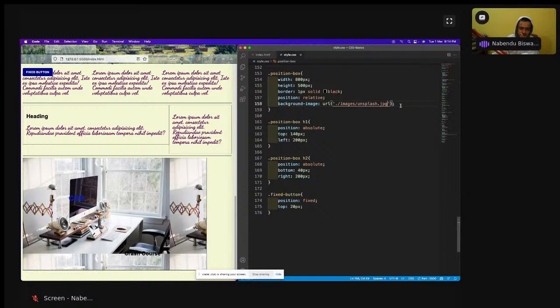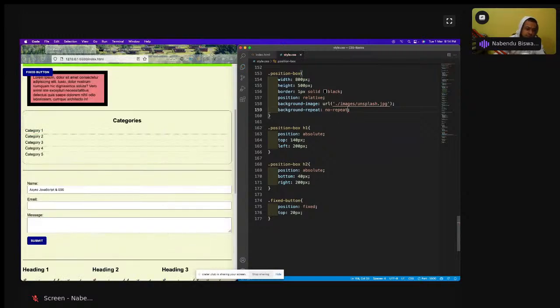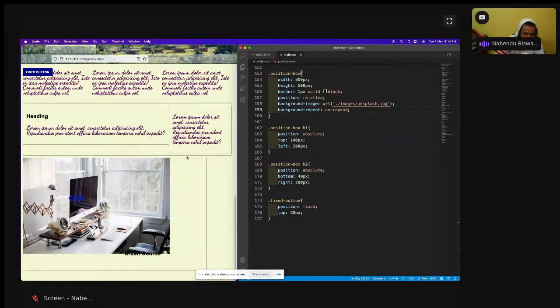So what I'm going to do is set background-repeat to no-repeat. Now see what will happen. The repeat is gone, but it doesn't fix the problem. It makes the problem even bigger. Now even the image is not covering the box.